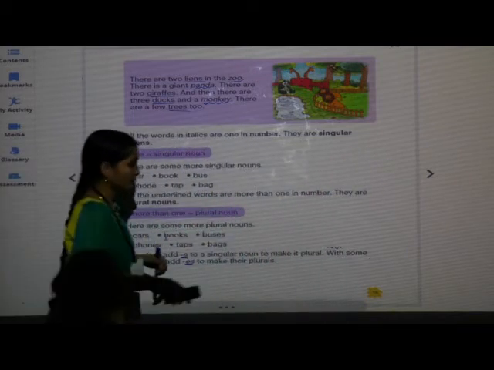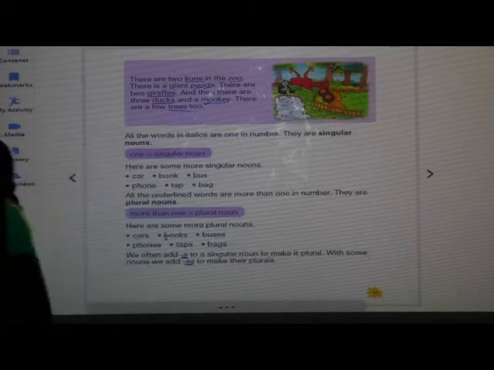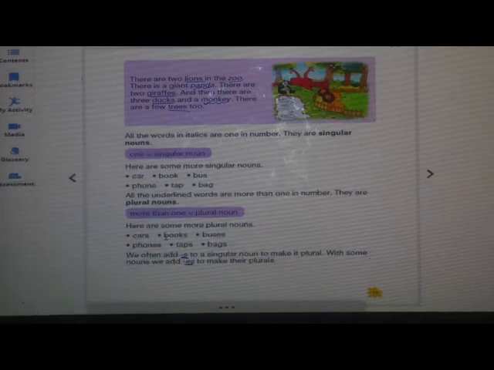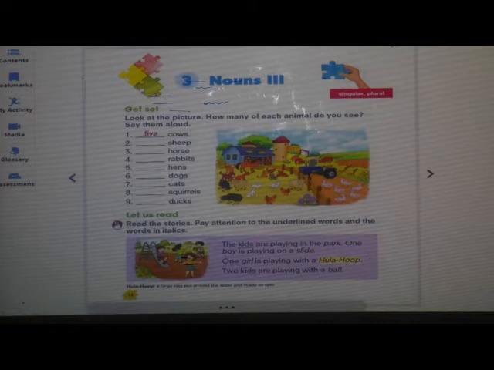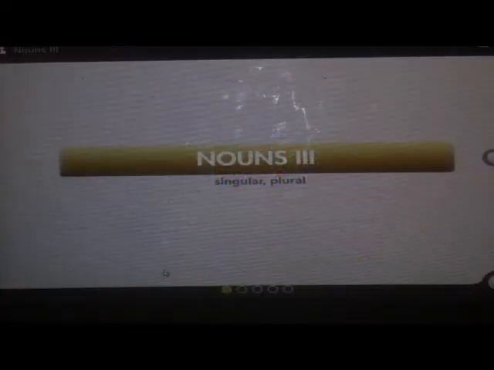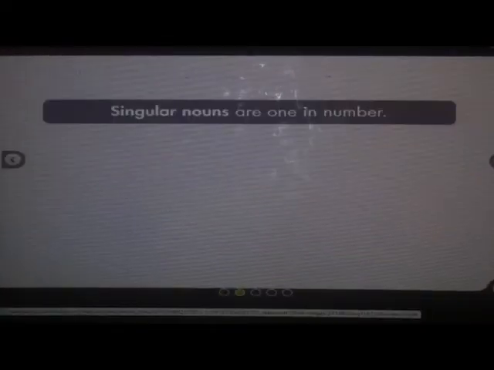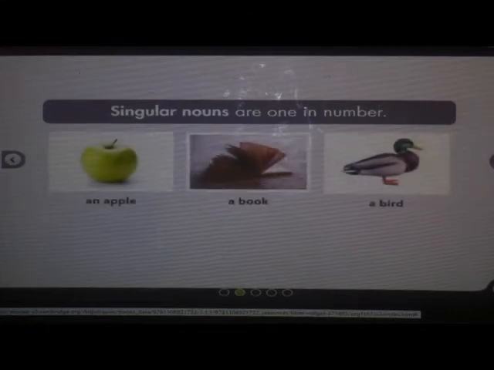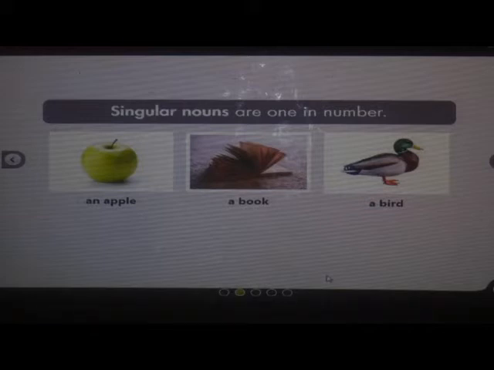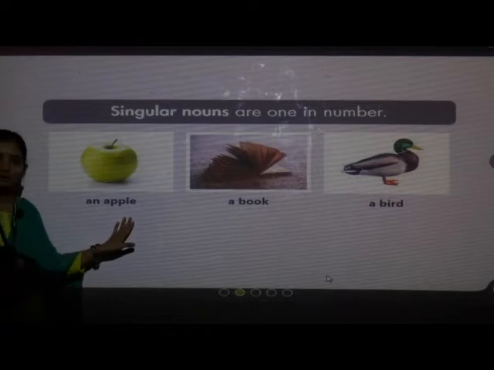So, students, now we will see more examples. See here, one, singular, plural. Singular nouns are one in number. What is the number of singular nouns? One. An apple.